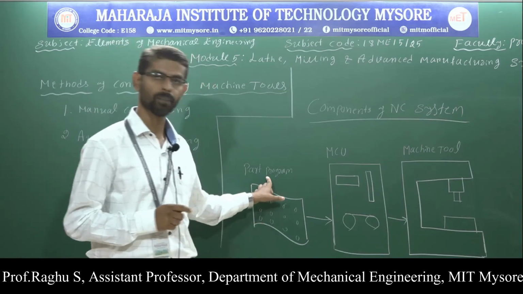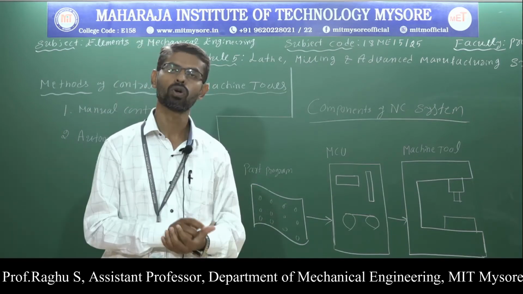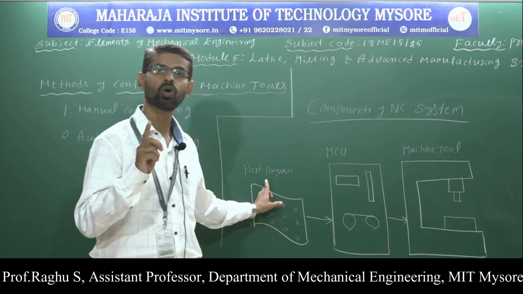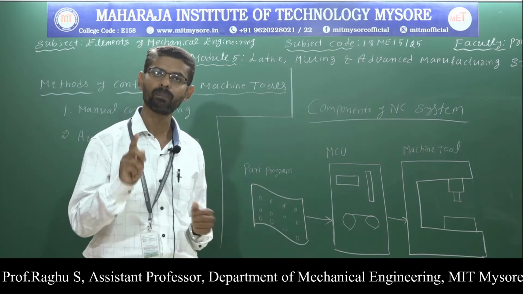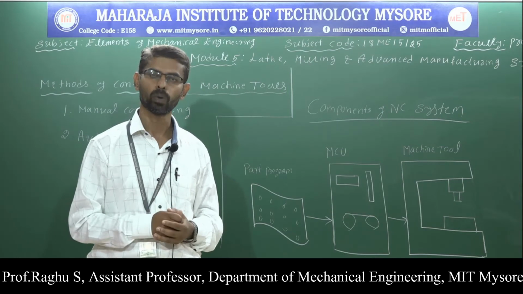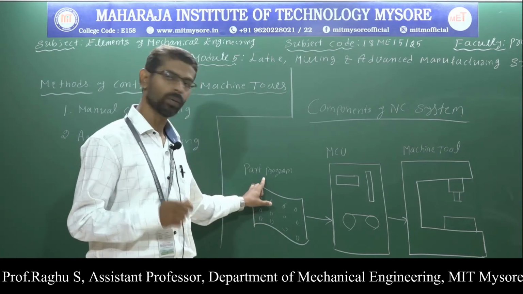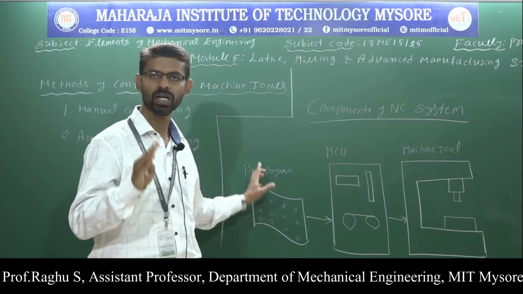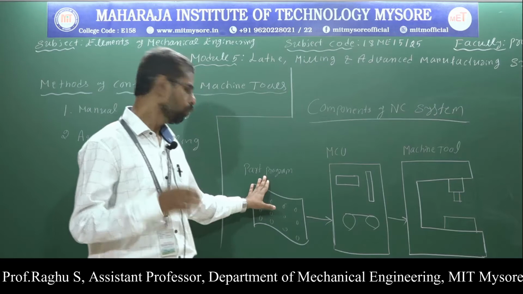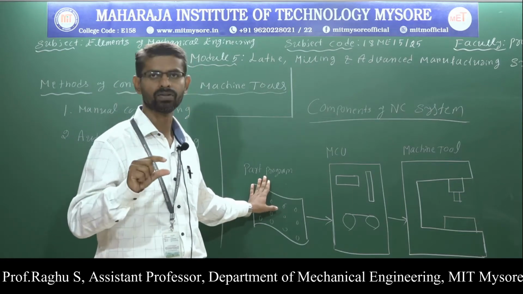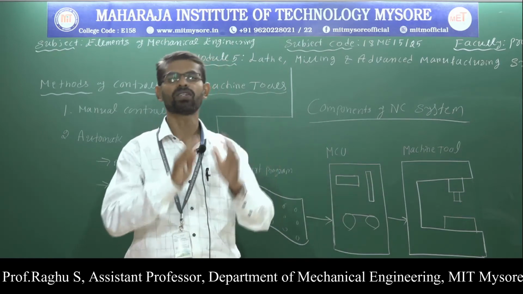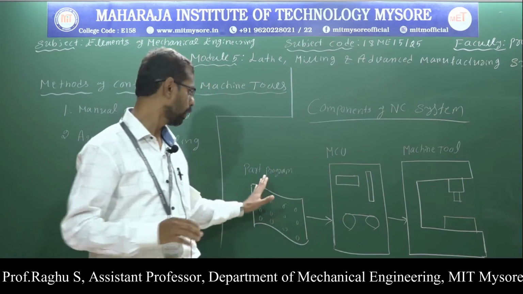The first one, part program. It is also called as program of instruction. It is written in coded form. It is written by a person who is familiar with coded instruction. He is called the part programmer. The part program contains all the information required to produce components. It consists of step-by-step commands which tell the machine tool what to be done and in what sequence. So this is about part program.